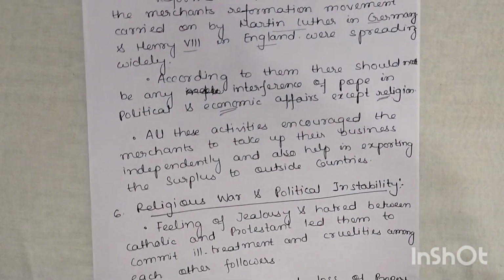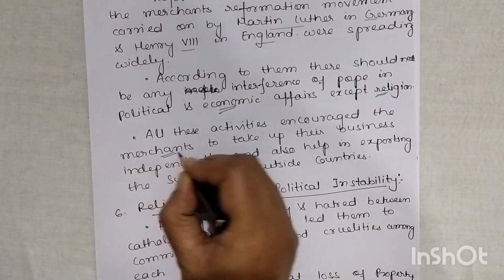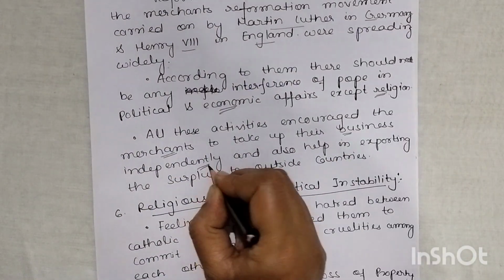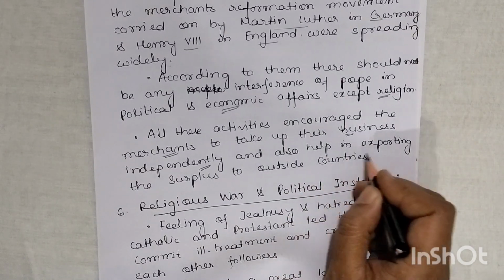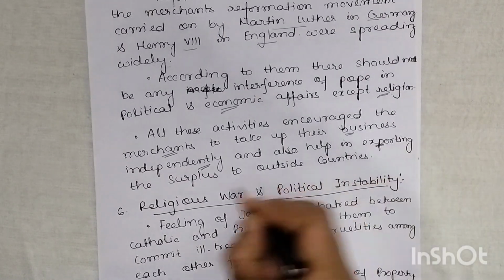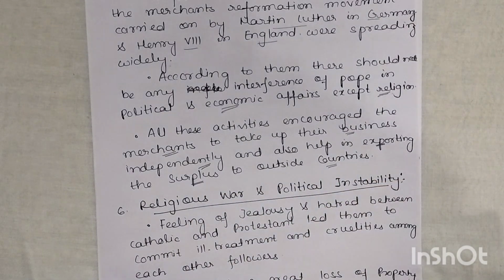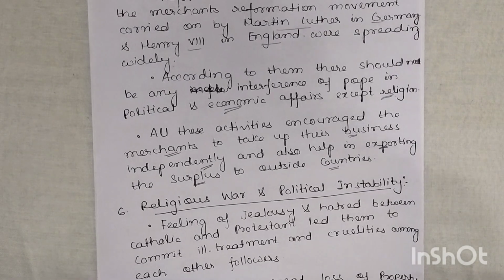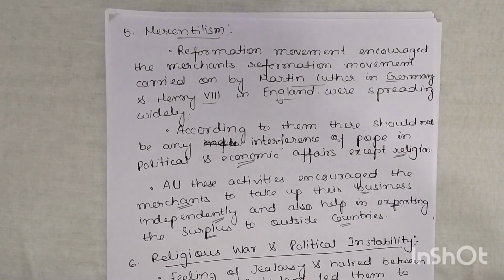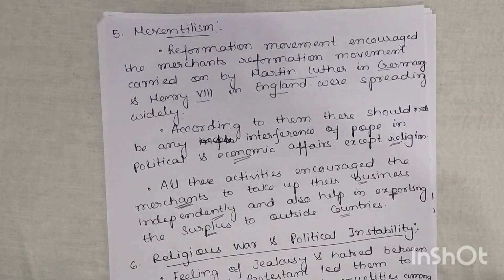All these activities encouraged the merchants to take up their business independently. As a result, merchants were doing their business independently without the interference of the pope, without the interference of the church, and it also helped in exporting the surplus, meaning the goods, to outside countries. As a result, they earned a good amount of money, the profit. Okay, so this is also the impact of reformation. A new group of people, the group of merchants, was established. Okay, now the sixth point.